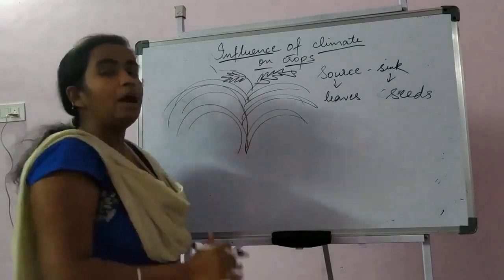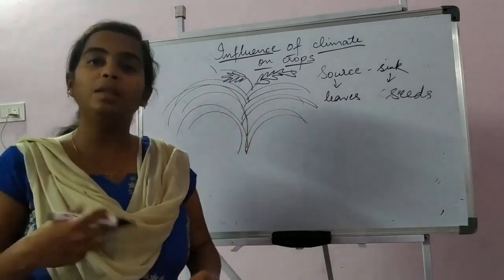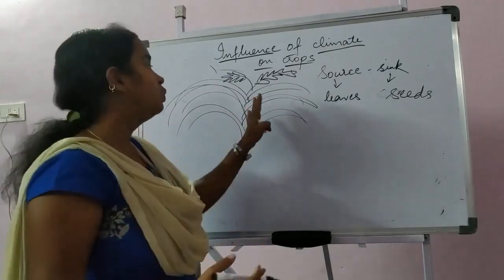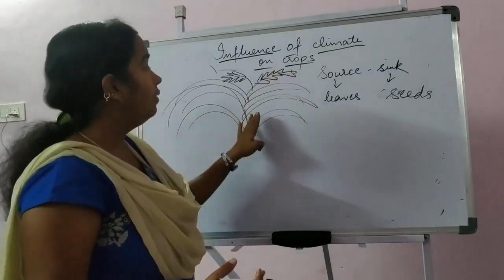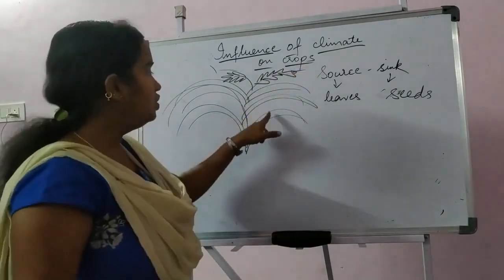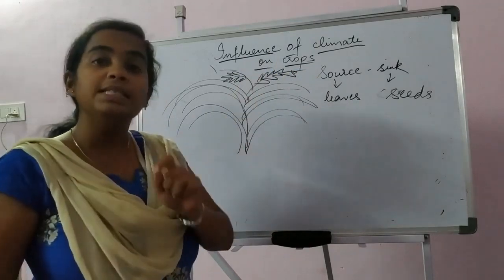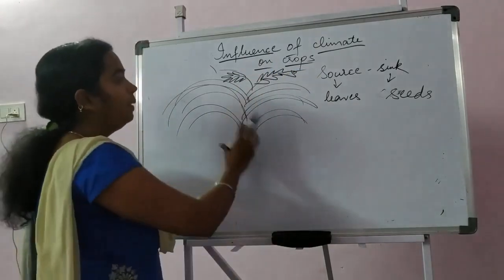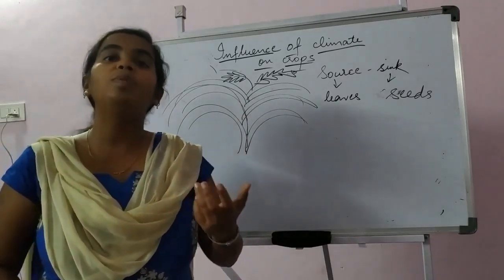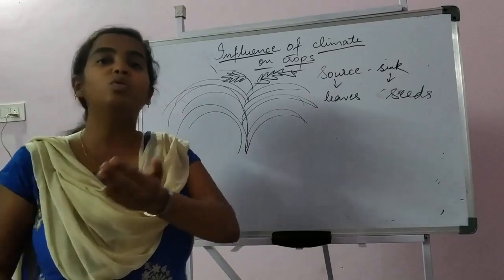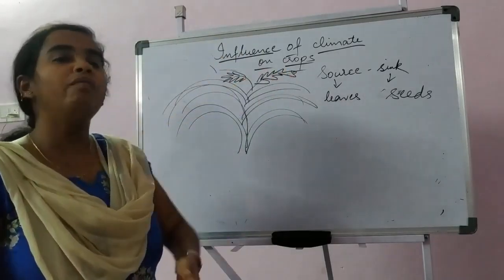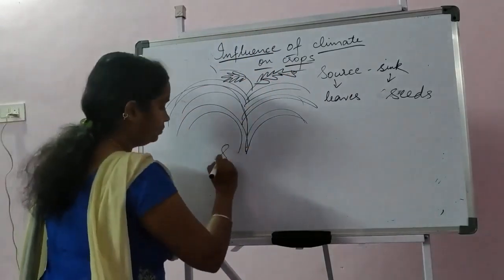When the leaves are abundantly available and they prepare an abundant amount of photosynthates, not all the photosynthates will reach the sink, that means the grain. Such plants we call sink limited plants. When the source is abundantly available but there is no place for transferring those photosynthates to the ultimate yield, that type of crop we call sink limited.